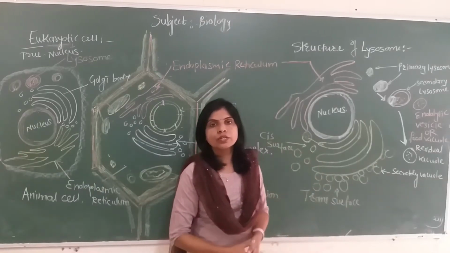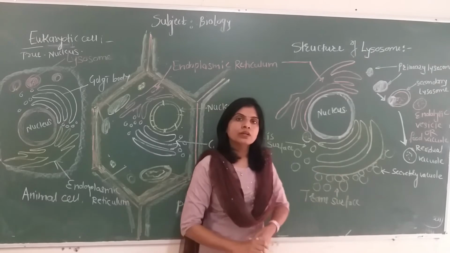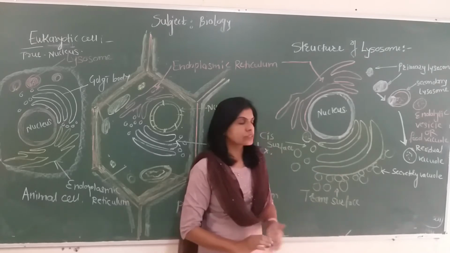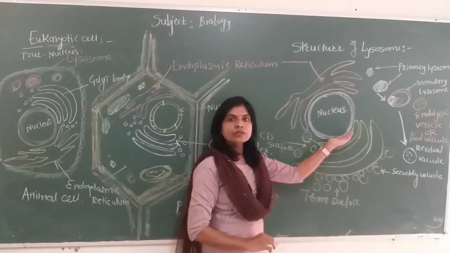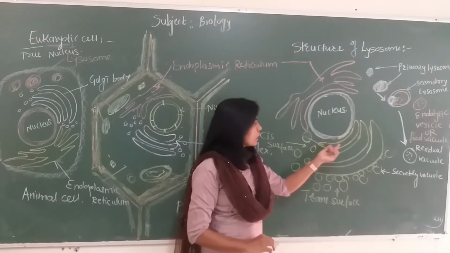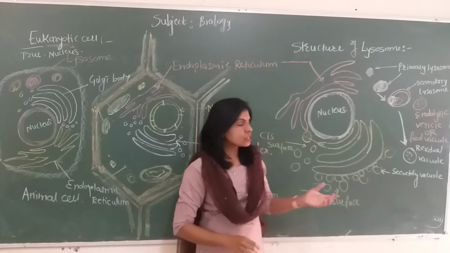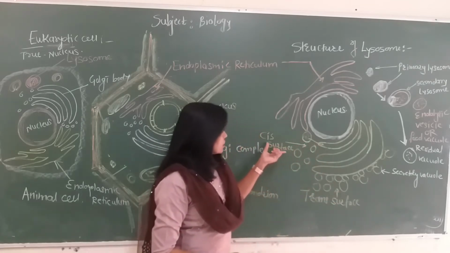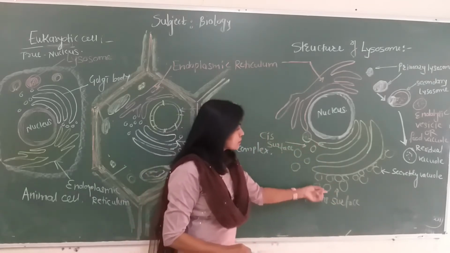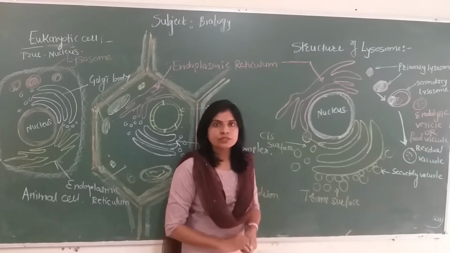The membranous sacs of Golgi bodies show a specific orientation. Each sac has its concave surface facing towards the nucleus and its convex surface facing towards the cell membrane. The concave surface is called the cis surface and the convex surface is called the trans surface.